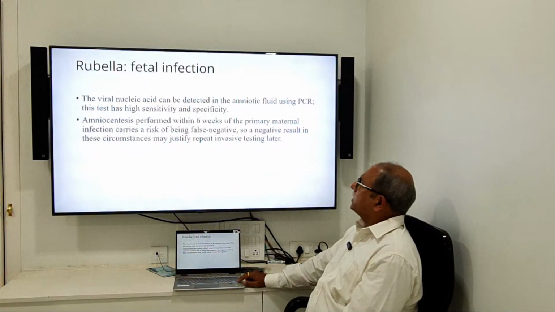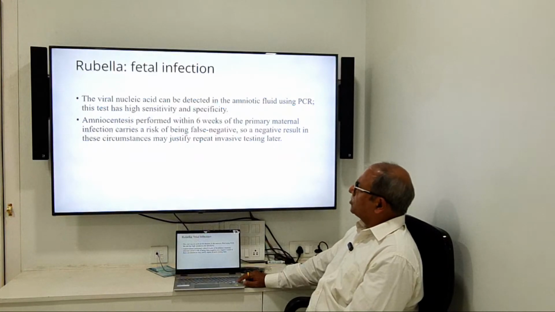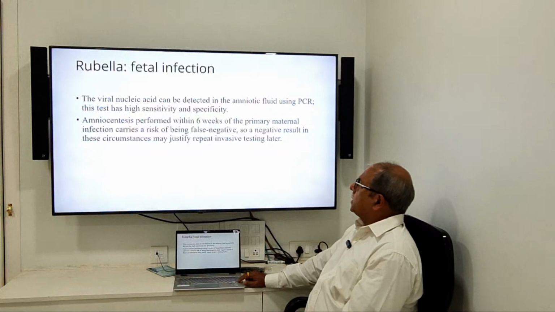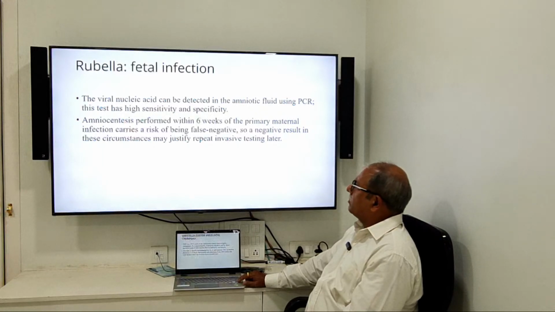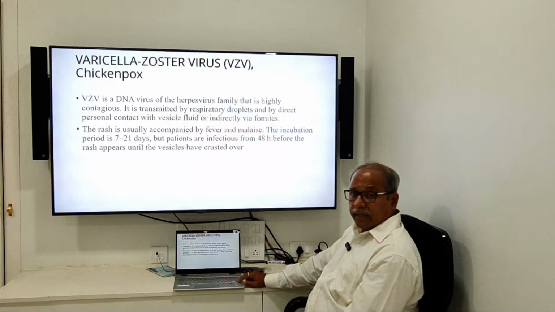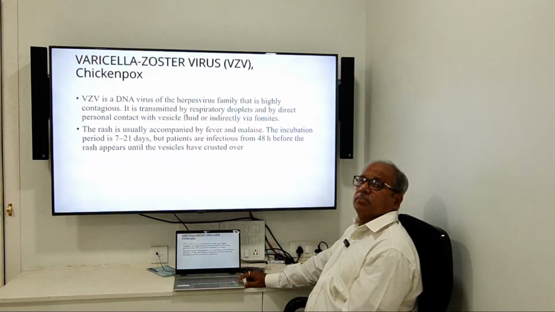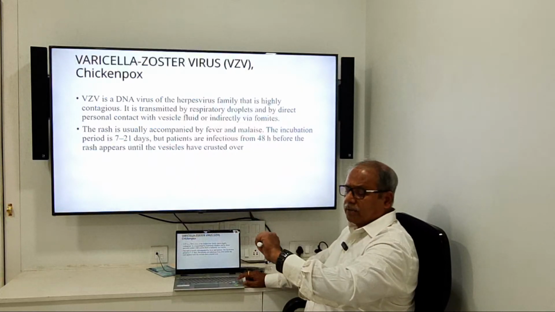termination. Viral nucleic acid can be detected in amniotic fluid using PCR. This test has high sensitivity and specificity. Amniocentesis performed within 6 weeks of primary maternal infection carries a risk of being false negative. Already. Now, एक chickenpox होता है pregnancy के समय. That is also very important.